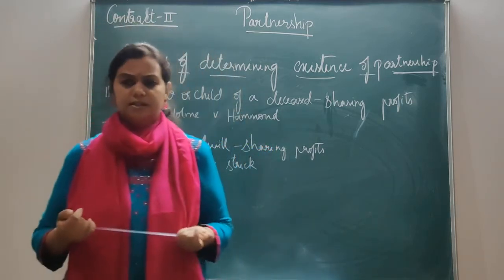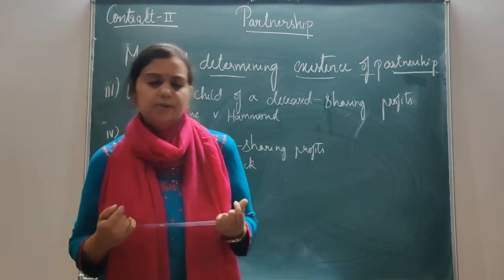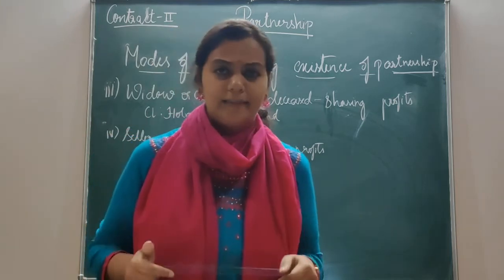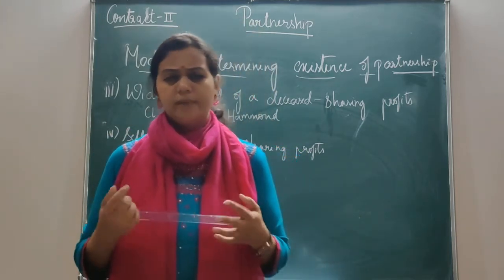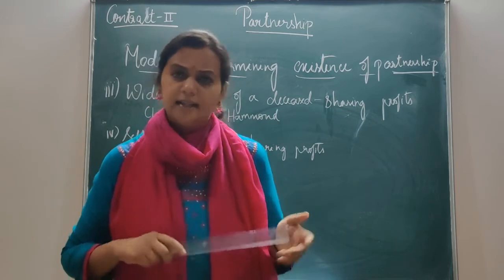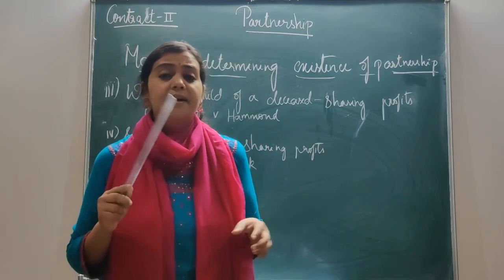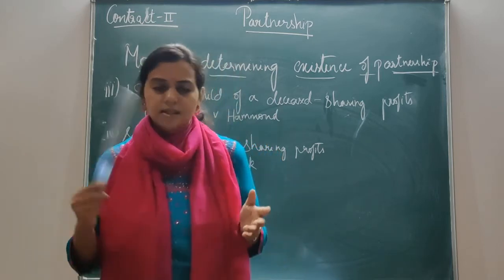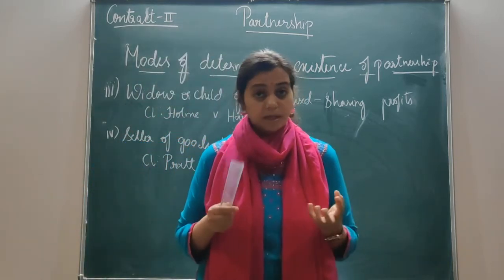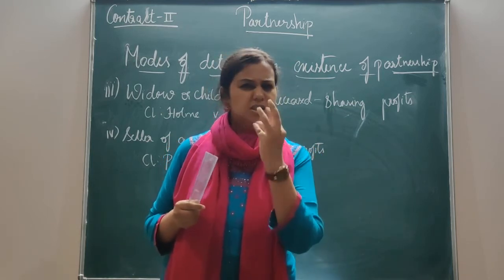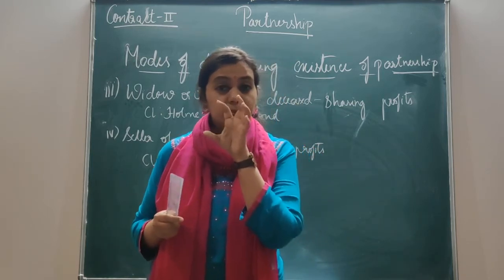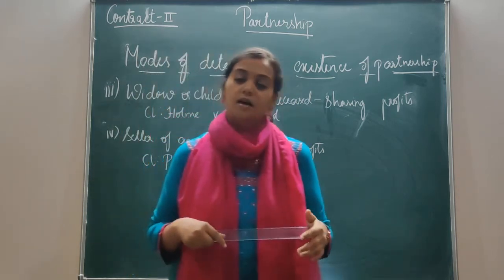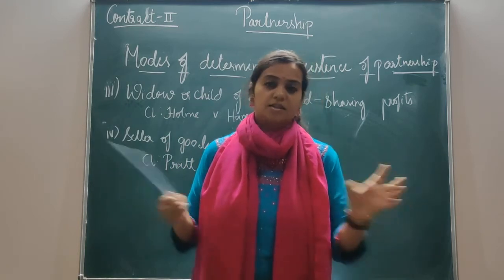There are 5 persons who decide to do a common business, and therefore they enter into a partnership agreement. The firm is formed, everything is done, and also in the agreement they enter it for a certain duration, and the duration is 7 years. The duration is up to them, the partners. Sometimes it may be just for some period, that is for a certain particular activity they are entering, and as soon as that activity gets over, then they are discharged, they are no more the partners.